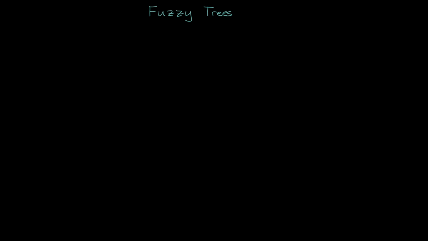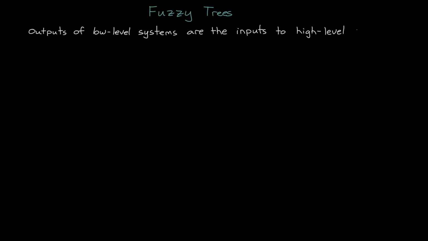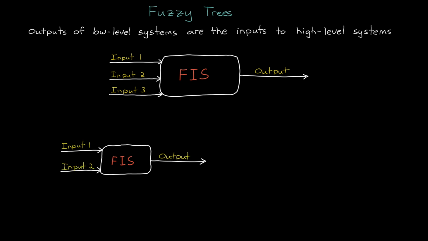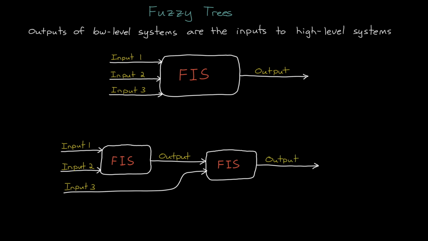In a tree structure, the outputs of the low-level fuzzy systems are used as inputs to the high-level fuzzy systems. So, for example, we could design a fuzzy system that has 3 inputs and 1 output as a single system. Or we could design a smaller fuzzy system that only has 2 inputs and 1 output, and then feed that output plus another input into a second fuzzy system that has 2 inputs and 1 output. And there are at least 2 benefits to creating a tree structure like this.